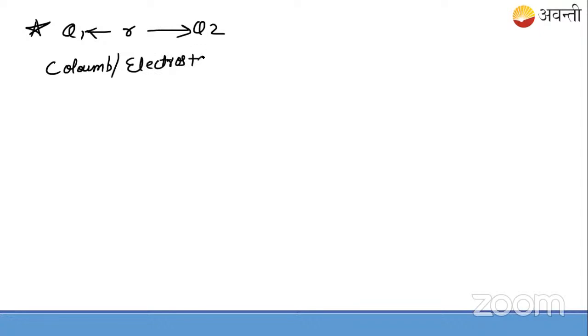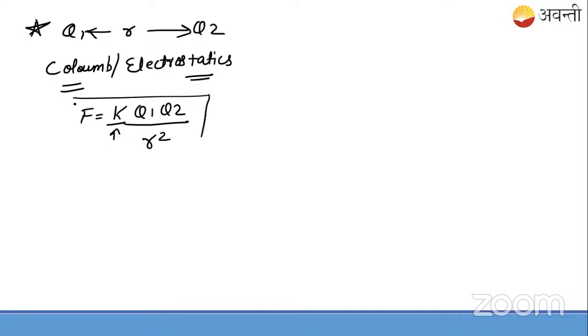So see, you have studied this thing: when there are two charges, Q1 charge and Q2 charge, at r distance from each other, we know there is some force, known as Coulomb force or electrostatic force, which comes into existence. Its magnitude we know is given by the electrostatic constant K times Q1 times the magnitude of Q2, divided by the distance squared. This you have already seen.